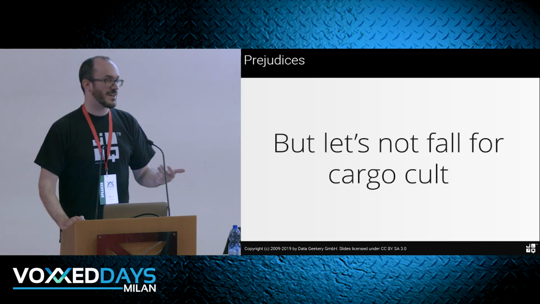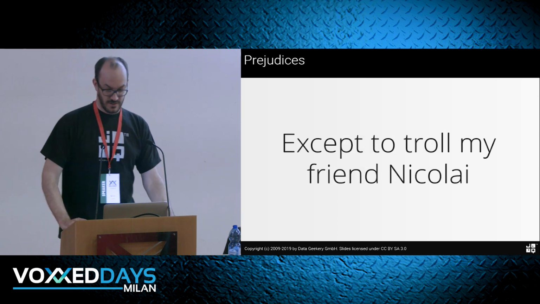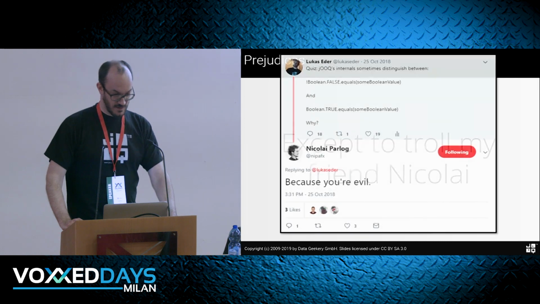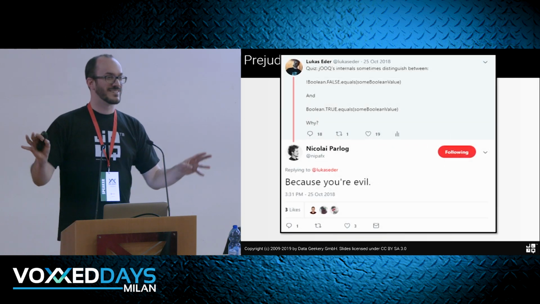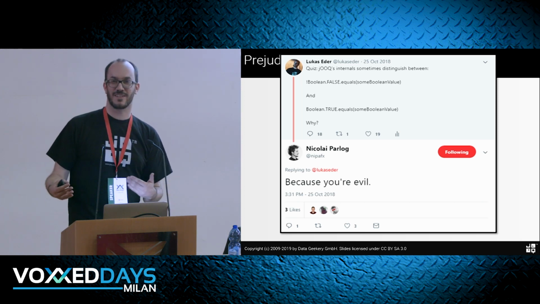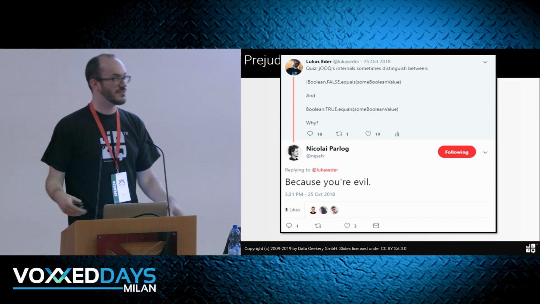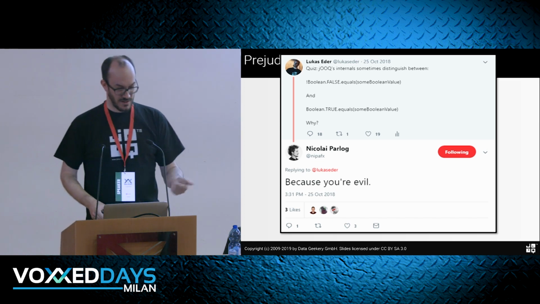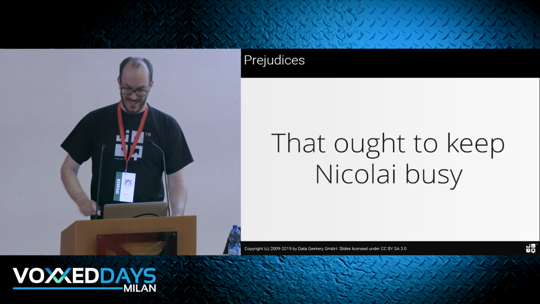The only time when I actually do this bike shedding, I like to troll some of my friends on Twitter. Like, for instance, here, Nikolai, really follow him, he's a great guy. I'm just tweeting something like this. I actually use these techniques. I use the Boolean type, the capital letter Boolean type for the 3-valued Boolean in Java. Why not? True, false, and null. And it always triggers him. He just has to correct me. I love that. That keeps him busy.